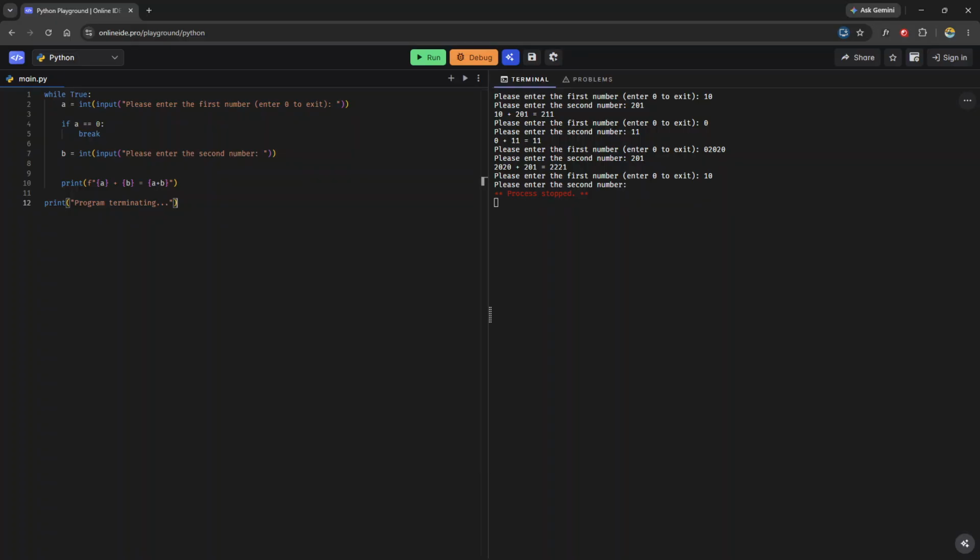So hopefully that helped you guys understand what's going on when it comes to while loops. Now let's talk about for loops. So what are for loops good for? And I said it earlier, right?